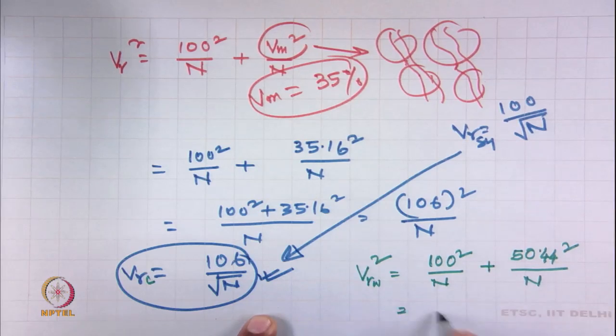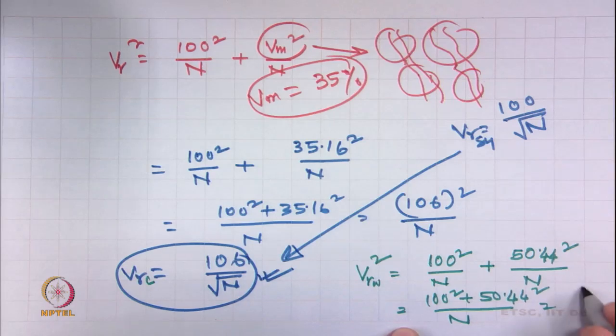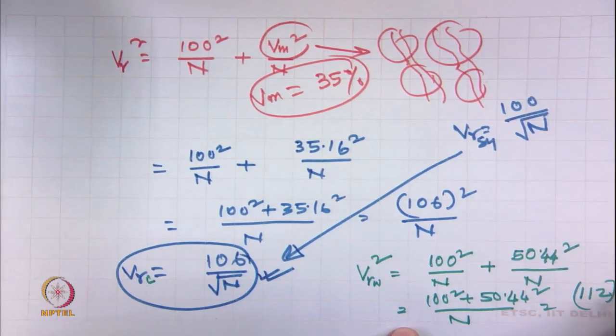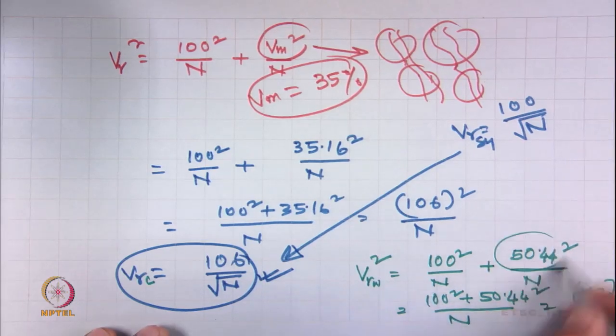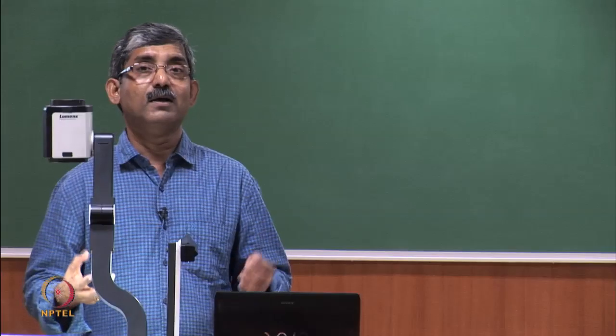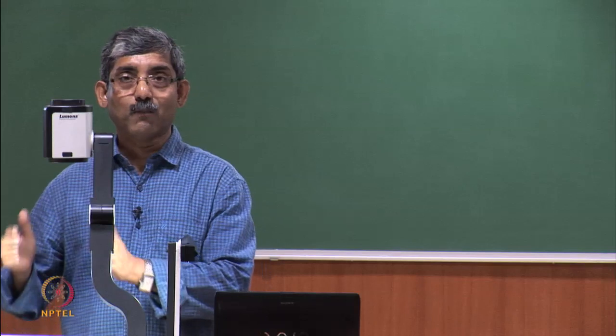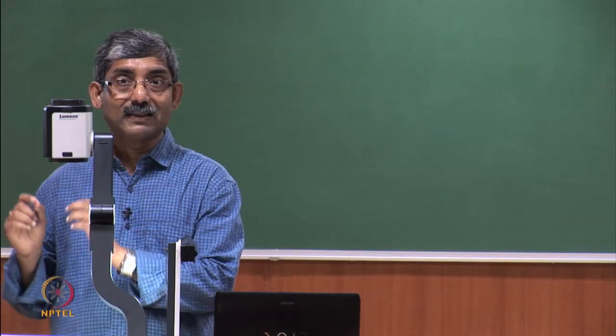So, if we take n, 100 square plus 50.44 square equals 112 square by n. So, that means this value comes from this condition. This 50.44, about 50, 51, the mass variability of wool is in this range.